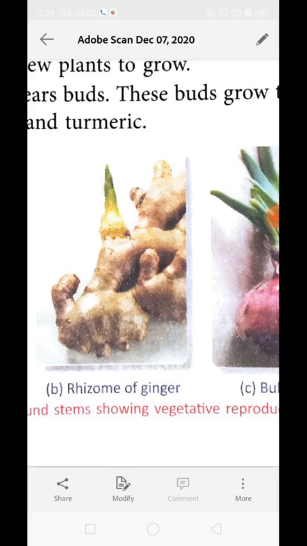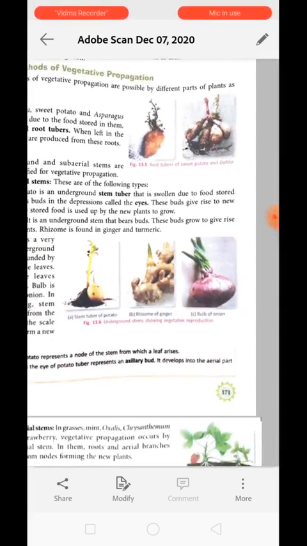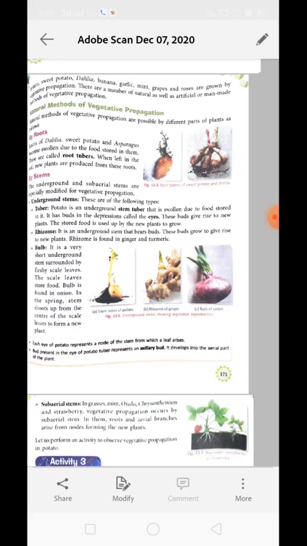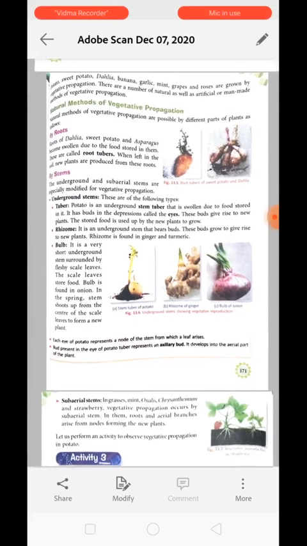Understood? Potatoes, sweet potatoes, dahlia, banana, garlic, mint, grapes, these are all plants which can be grown with the help of vegetative propagation. There are a number of natural ways in which vegetative propagation takes place in nature, but we have also designed several methods through which it can take place. So based on where the idea comes from, vegetative propagation can be of two types. First is the natural method and second is the artificial method.